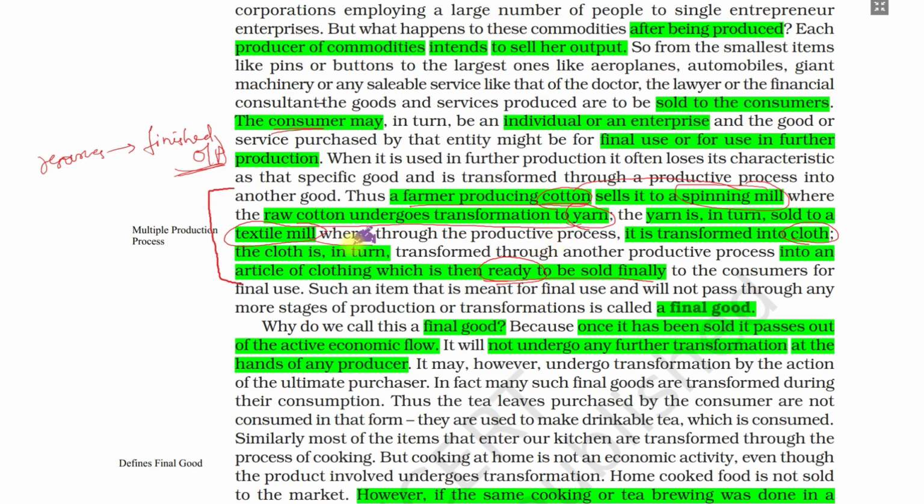So we see here there are four production processes involved. One is the farmer in his field. The second is the spinning mill. Third is the textile mill, and fourth is the garment industry. So there are multiple production processes involved before the product is finally consumed. Sometimes only one production process, sometimes two, sometimes many production processes are involved. Then we get a final good.